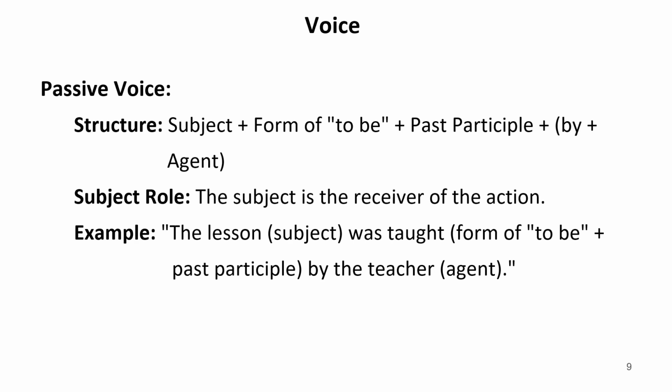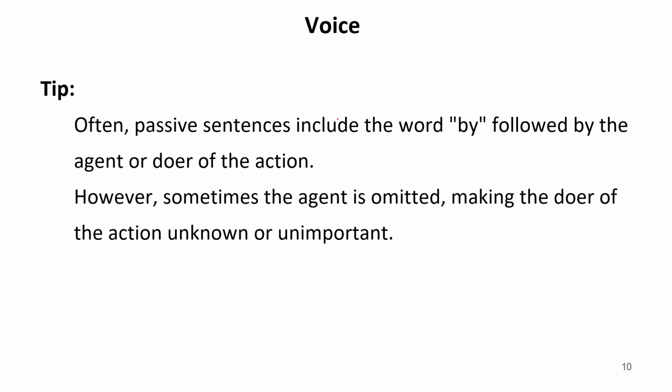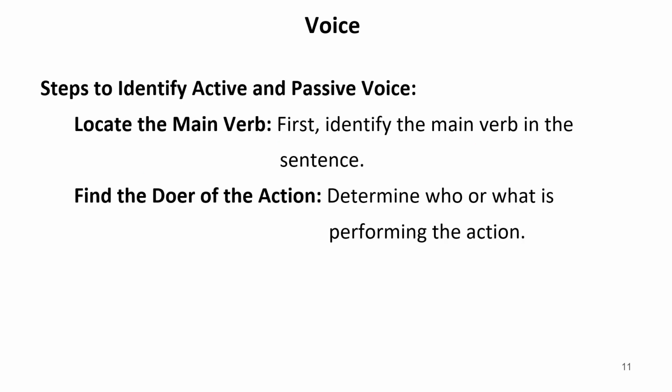The lesson was taught by the teacher. Often passive sentences include the word by followed by the agent or doer of the action. I have already told you that by is used to show the agent, but there are several other prepositions that we can use. Now, steps to identify active and passive voice.